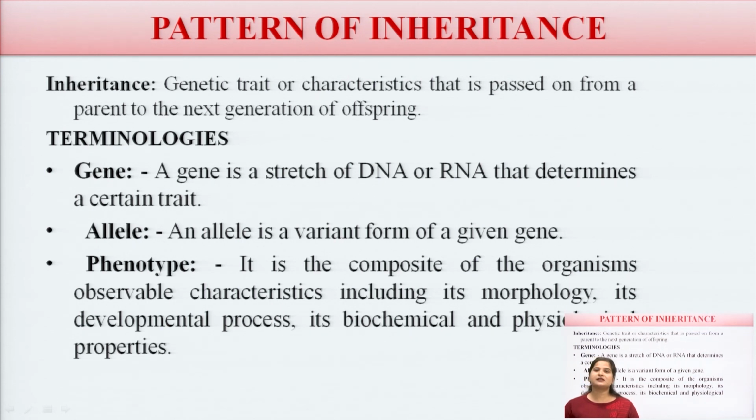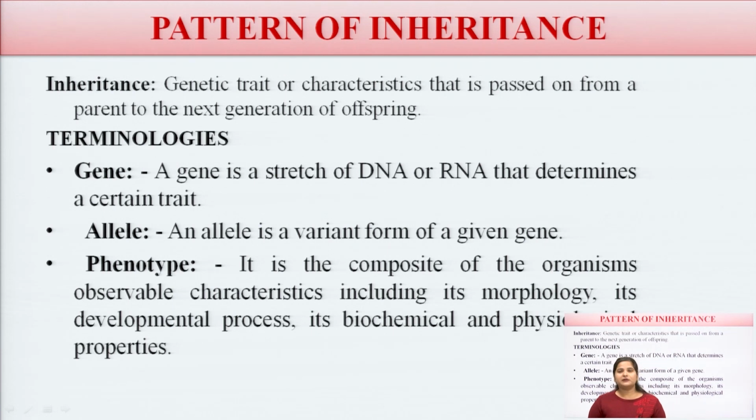Now, next one is the pattern of inheritance. So, there are various patterns of the inheritance. Then what is inheritance? First point is what is inheritance. So, inheritance is a genetic trait or characteristics that is passed from the parent to the next generation of the offspring. So, it is the inheritance, that is the characteristics which are passed from their parents to the next generation, and further it continues.